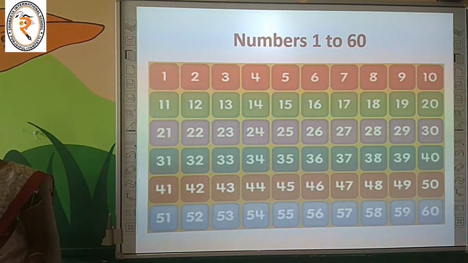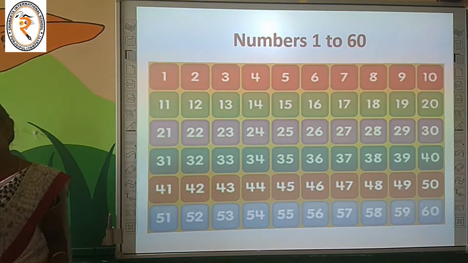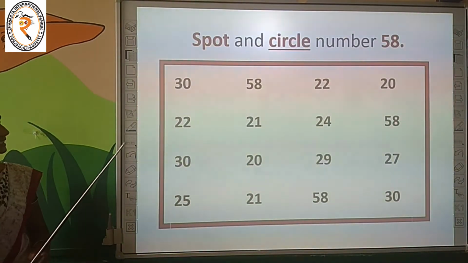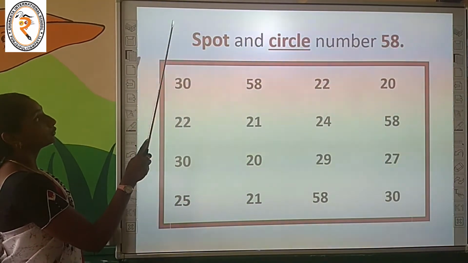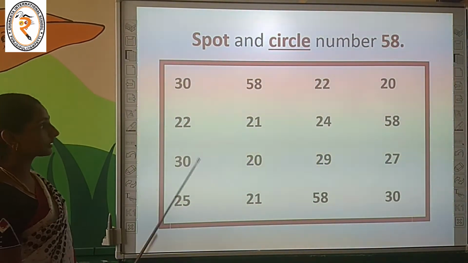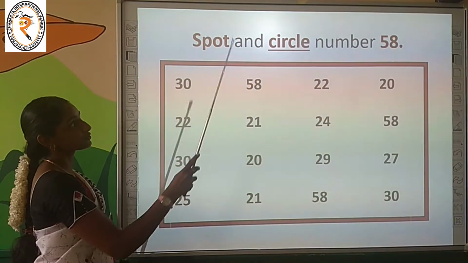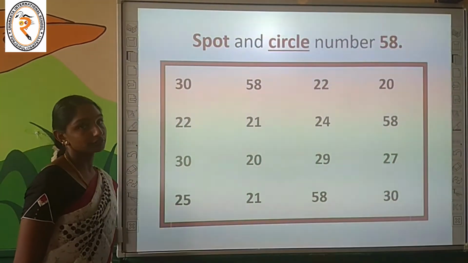Super children. Shall we do some interesting activity based on numbers? Are you ready? Come on. The activity is you have to spot and circle the number 58. Okay children, there are 4 rows given to you. In each row you have to spot and circle the number 58.